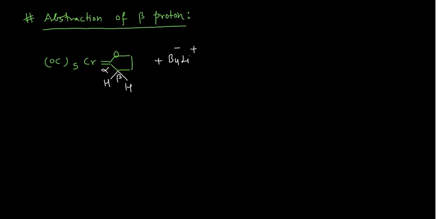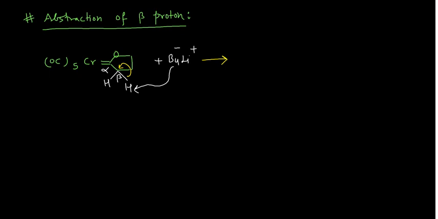So what can happen in that case? This negatively charged butyl can take hydrogen from here in the form of the proton. When it is in the form of the proton, then definitely the electron pair will move to this position, right. You have the electron pair from here. Then you will have your product, or the intermediate, not exactly the product.